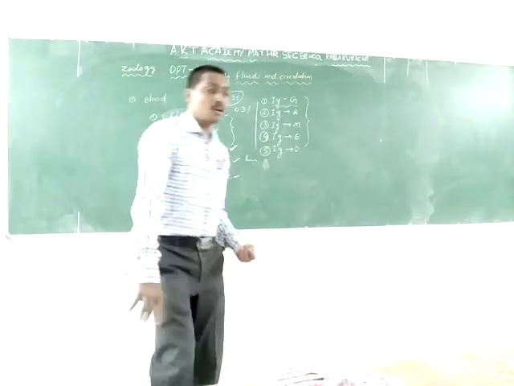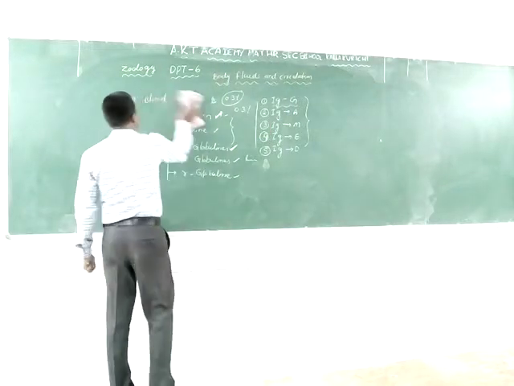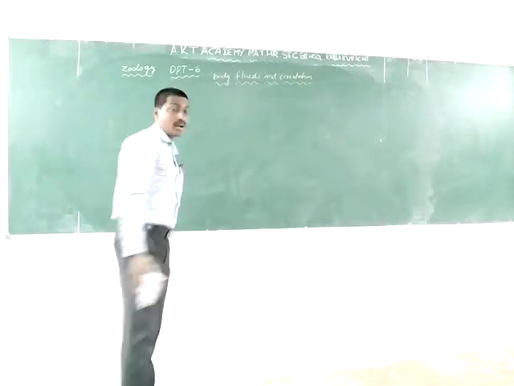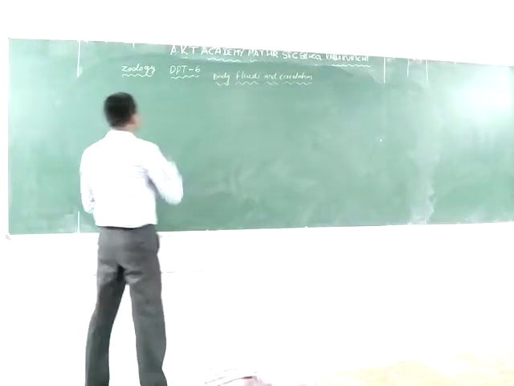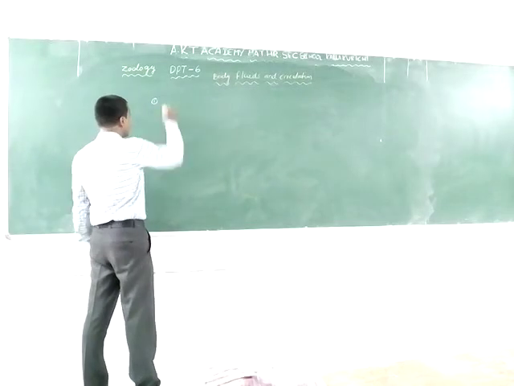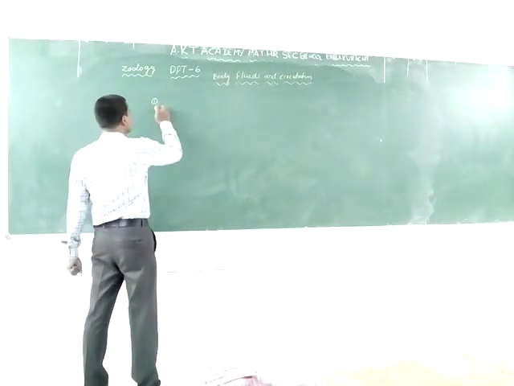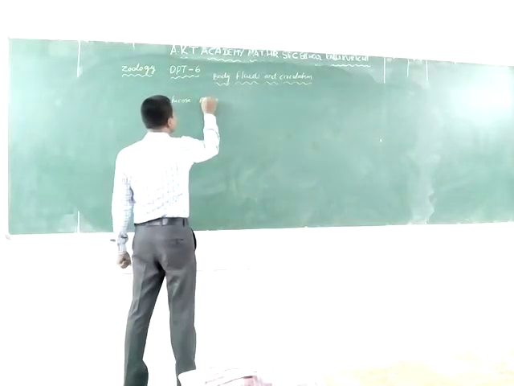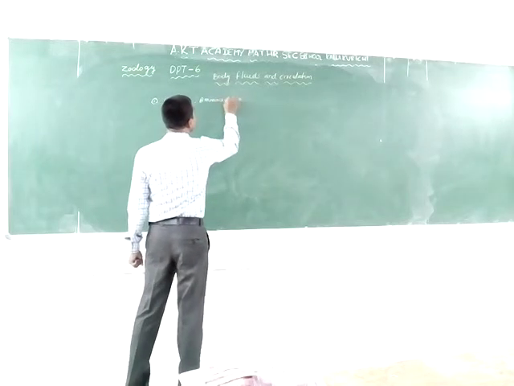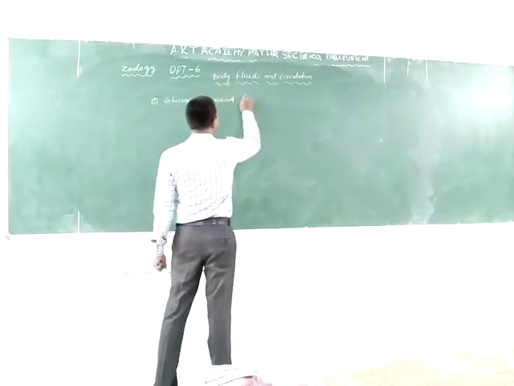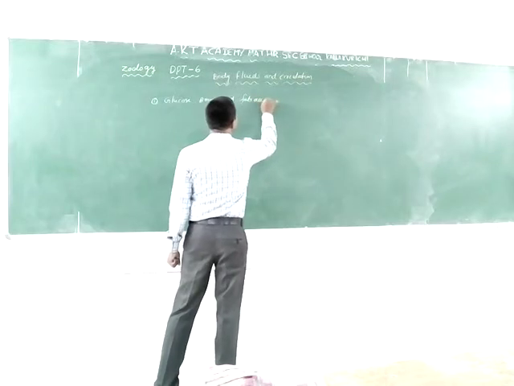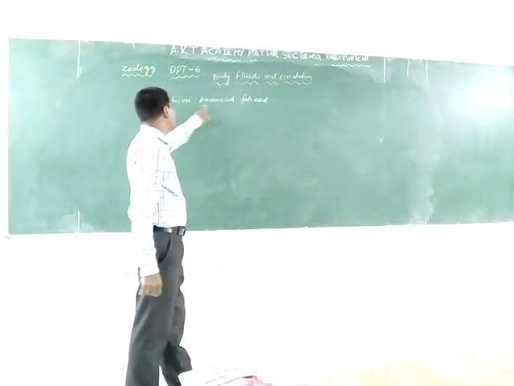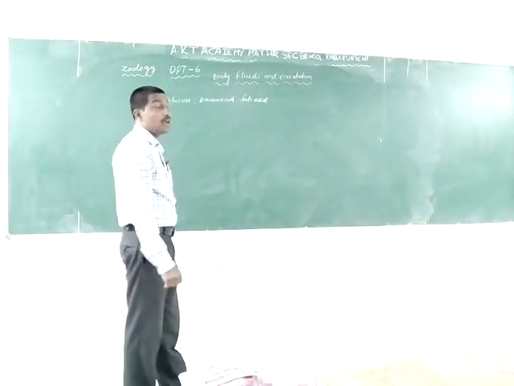The next one is the organic and inorganic substances in the plasma. What are organic? The organic substances are glucose, amino acids, fatty acids, and other molecules. These are organic substances present in the plasma.